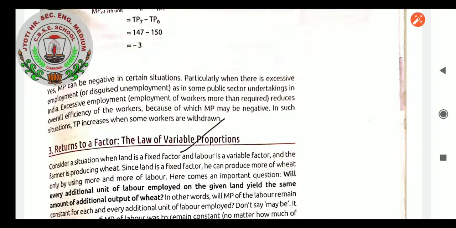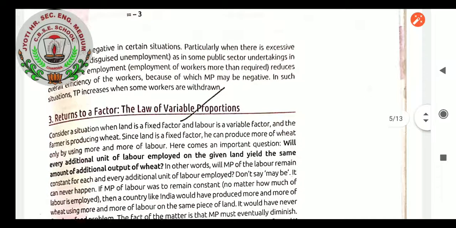In this, students, consider a situation where land is a fixed factor and labor is a variable factor and the farmer is producing wheat. Since land is a fixed factor, he can produce more wheat by using more and more labor, because that piece of land can be worked till the land capacity is there. To make fuller utilization of land for the production capacity, we have to increase the number of labor.